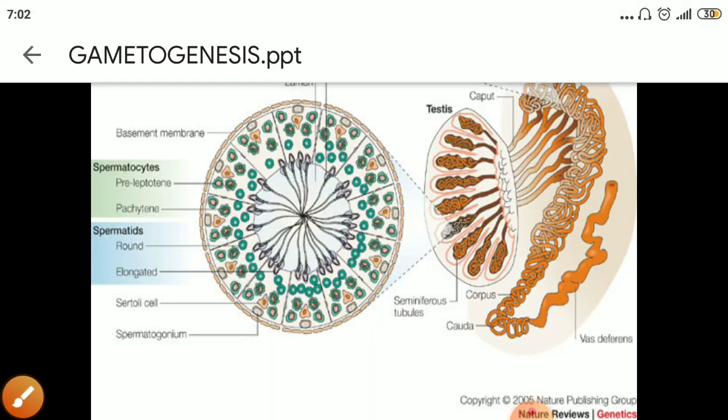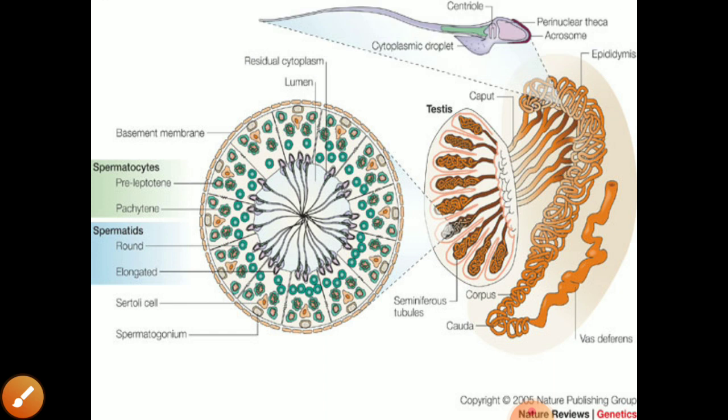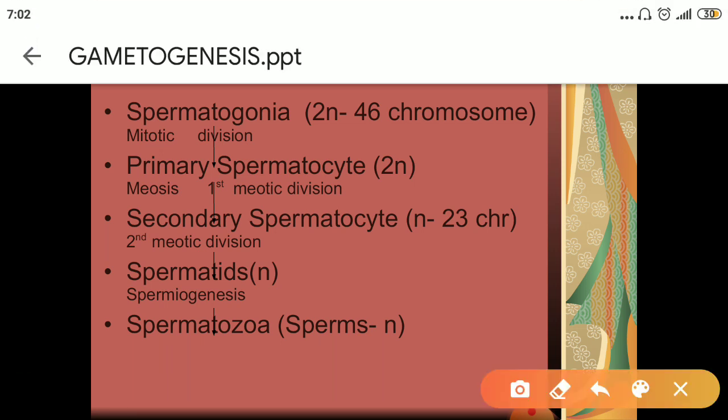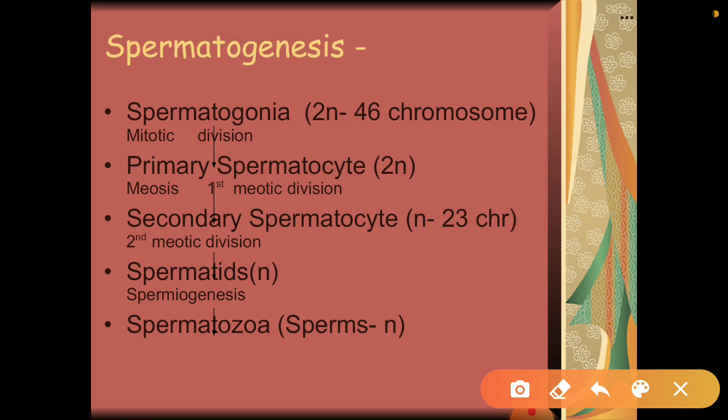Now before moving on, it is very important to understand how this process of spermatogenesis starts. This process starts in the testis from a type of cells known as spermatogonia.